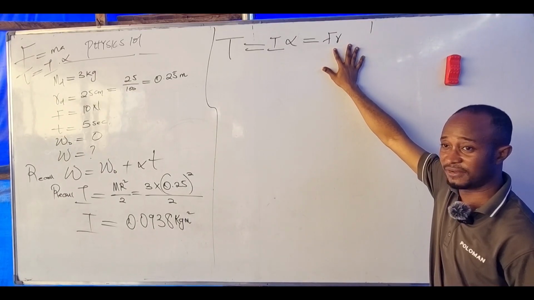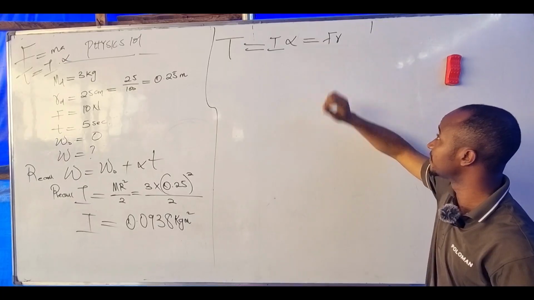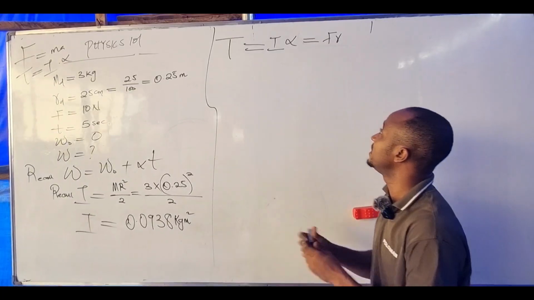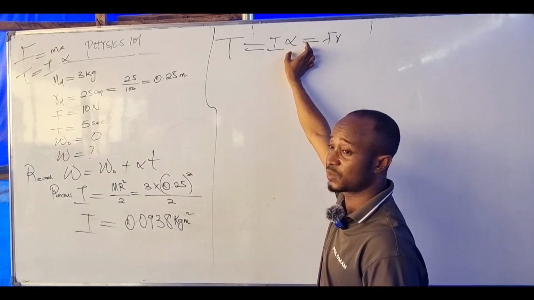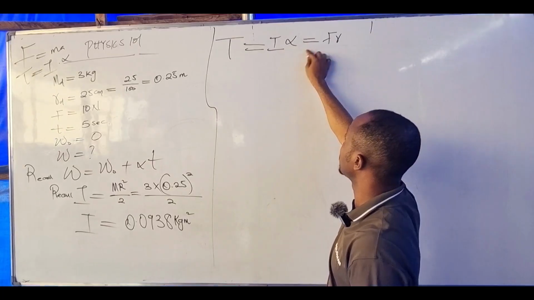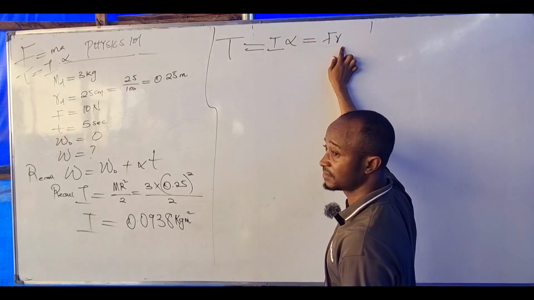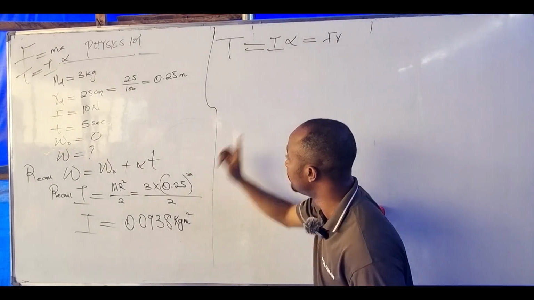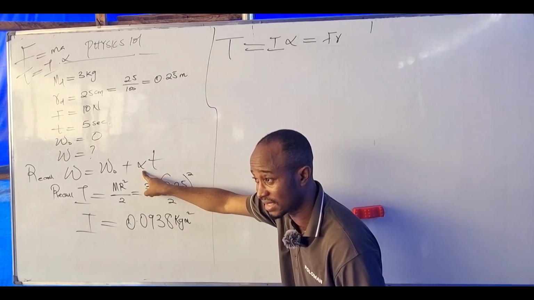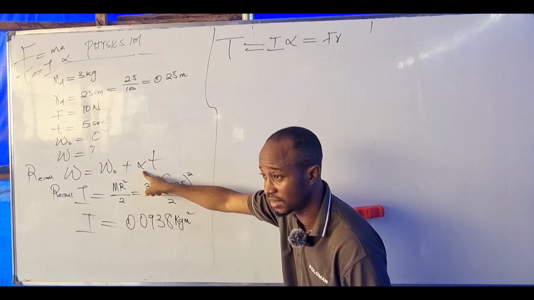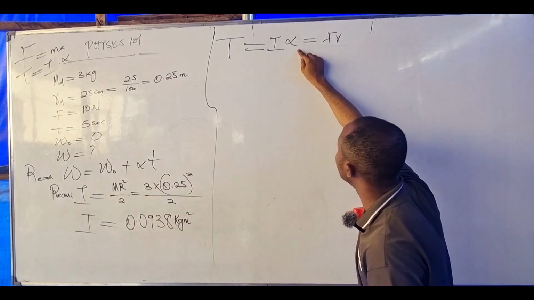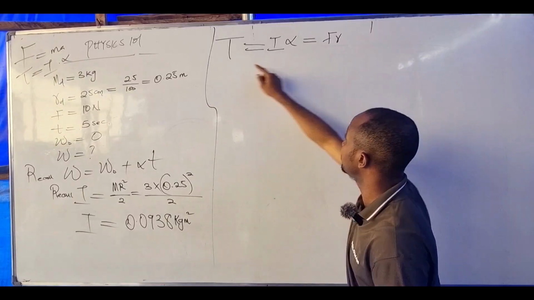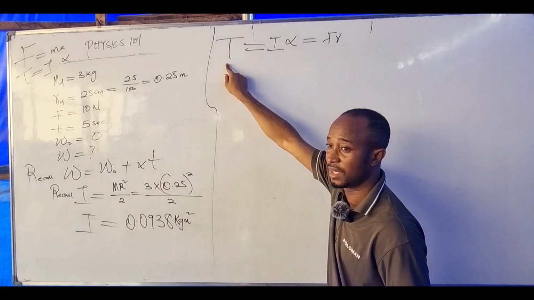Normal is Fr. Apart from torque being inertia times angular acceleration, it also equals Fr. Don't forget that all I'm looking for is angular acceleration. That means to find my angular acceleration, I'll look for my torque first. And what's that torque?